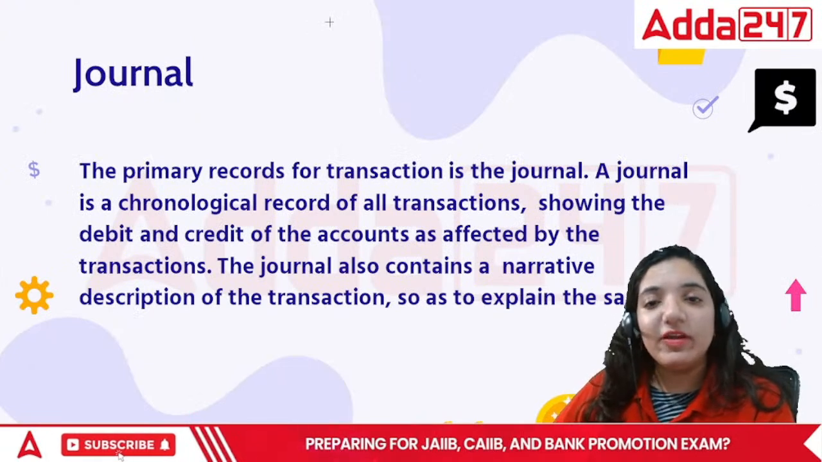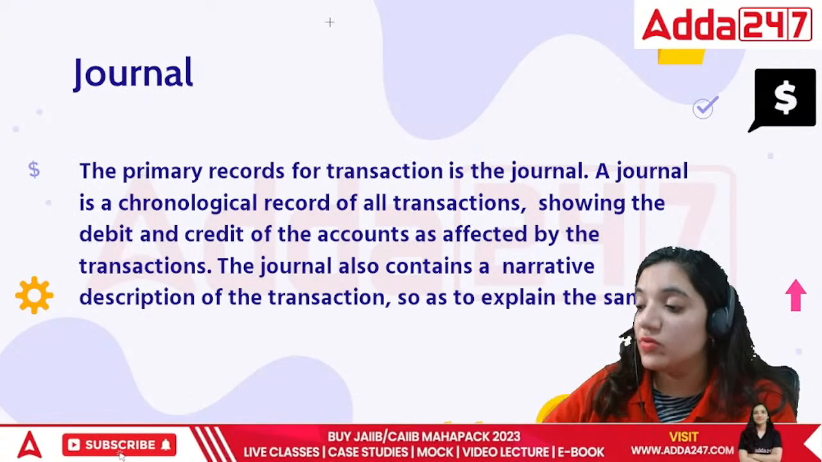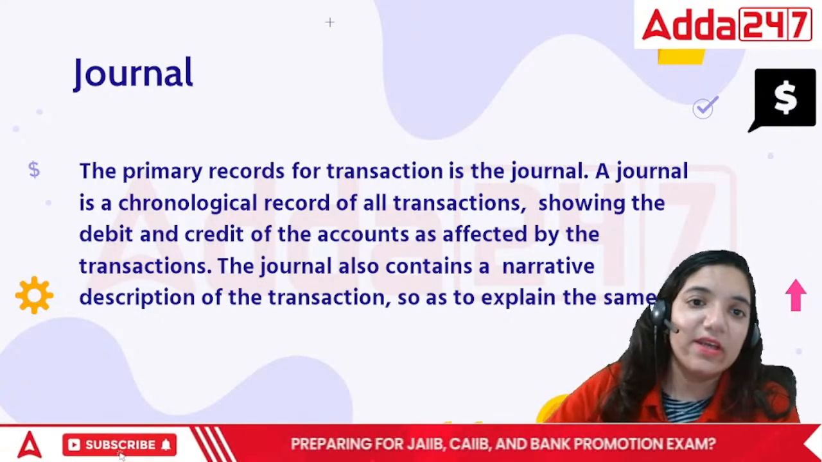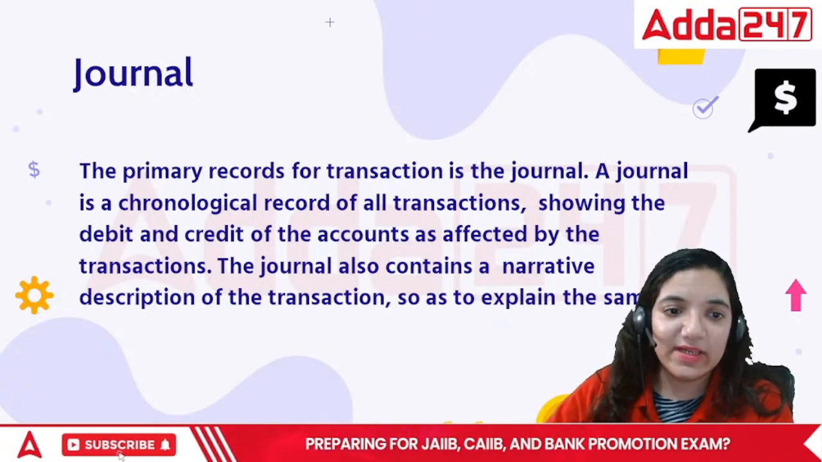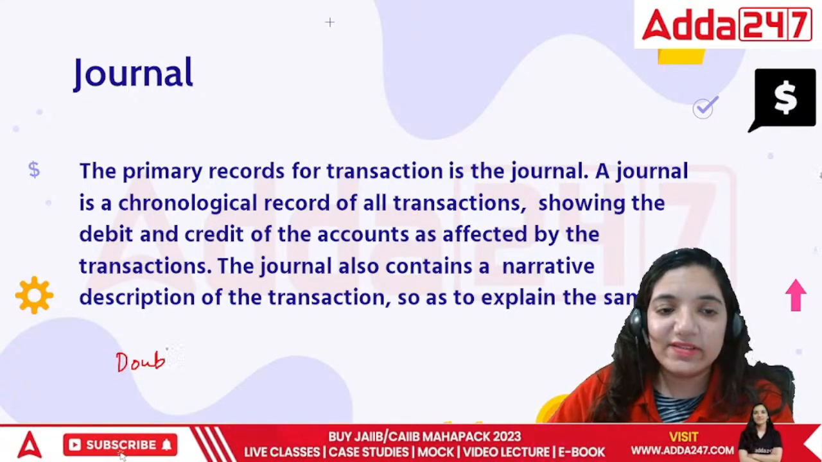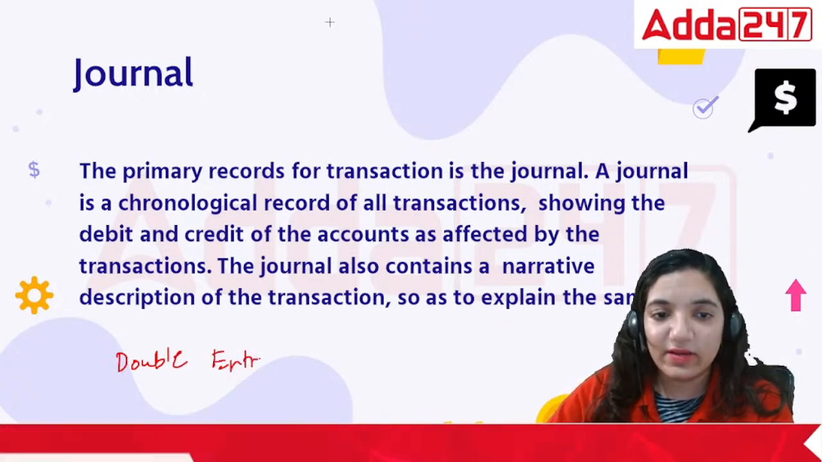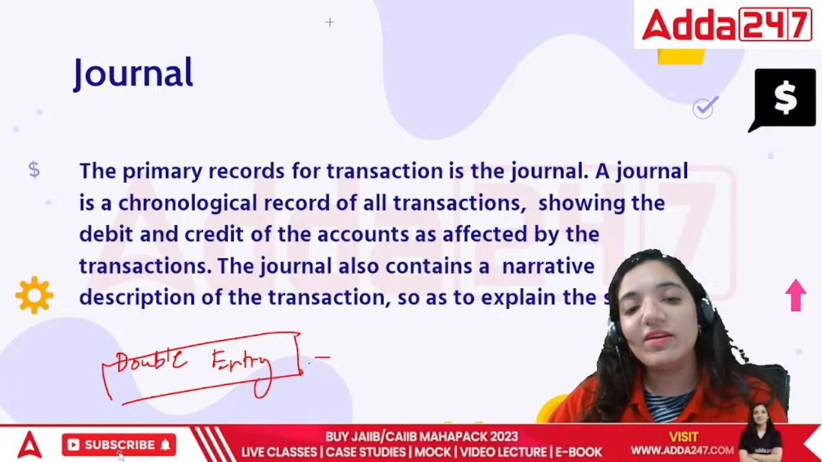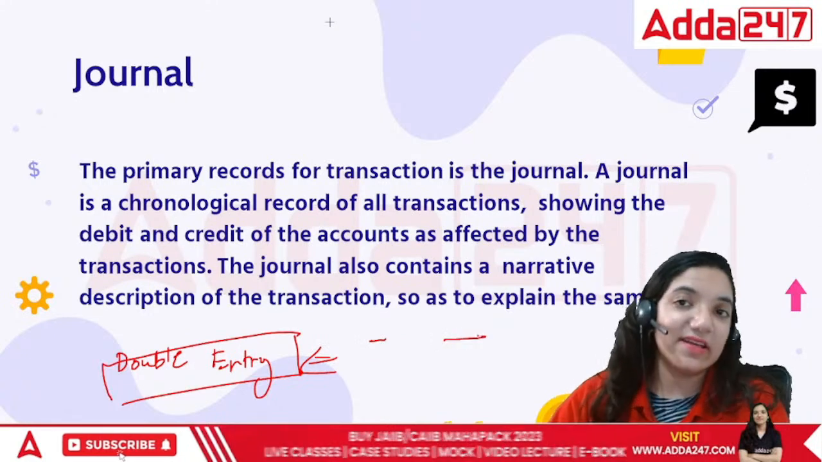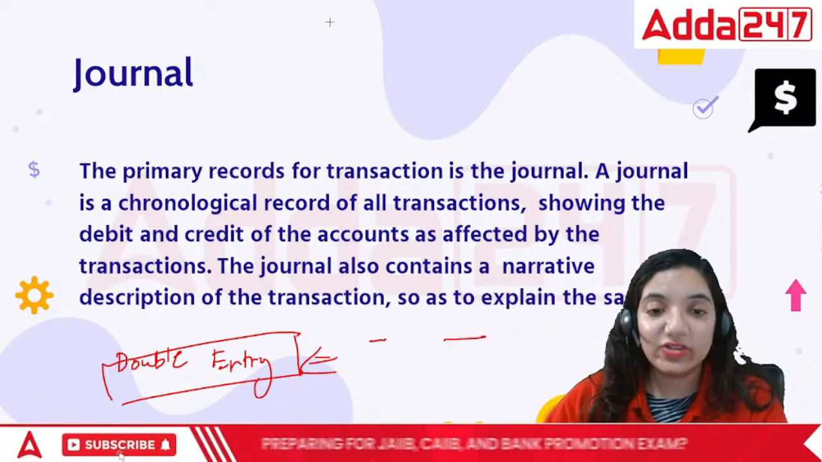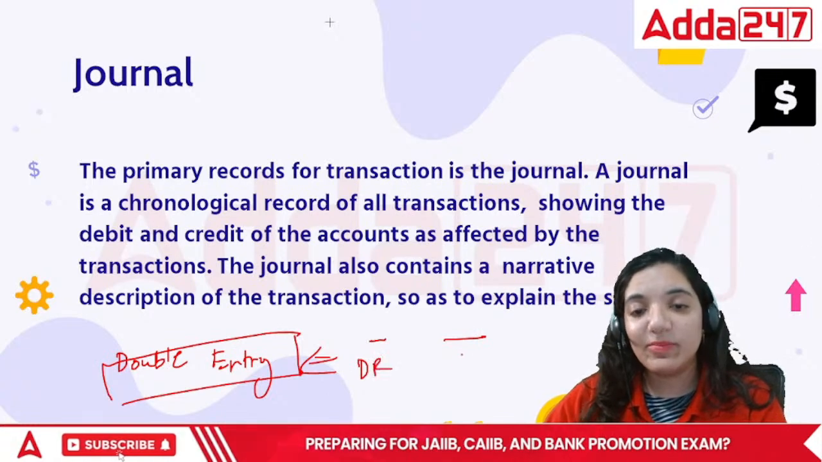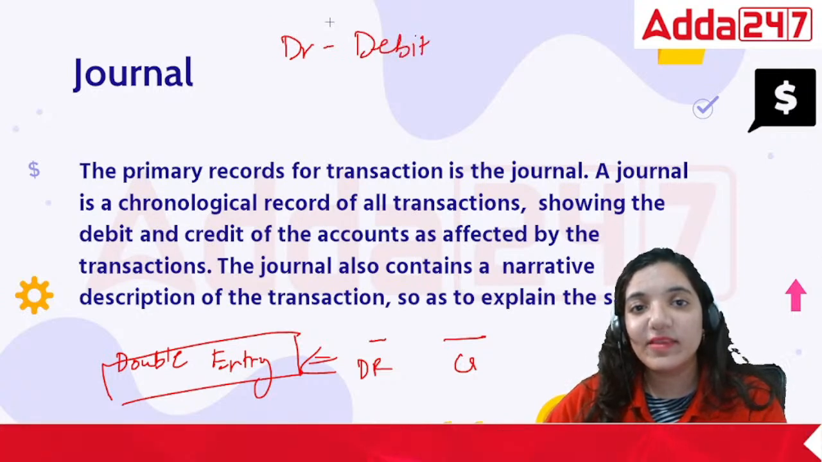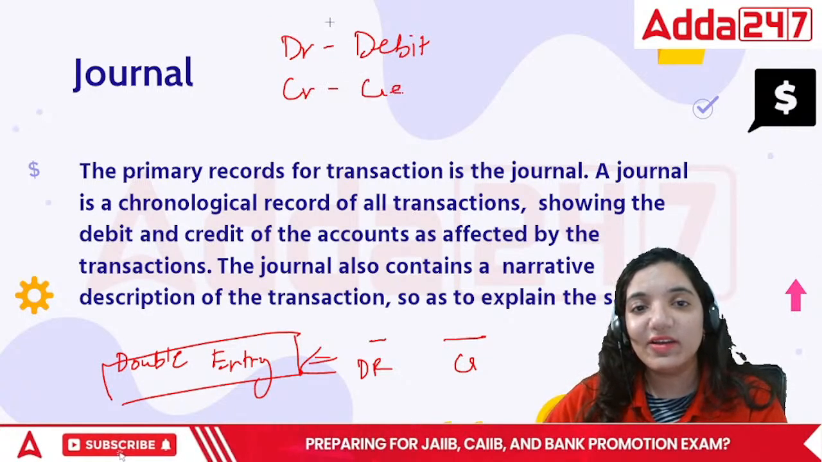When we talk about recording the books of accounts, as per Luca Bartolomeo Piccoli, we record the books of accounts as per the double entry system. Double entry system means we have one side and the other side. We have two sides of every journal entry. According to him, he called them debit and credit. DR was basically debit and CR is basically credit.